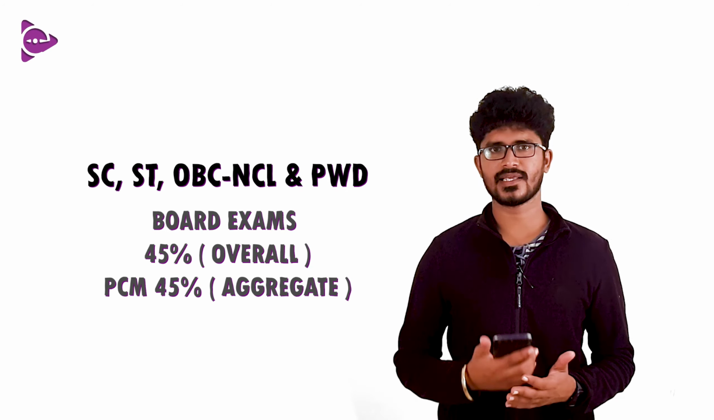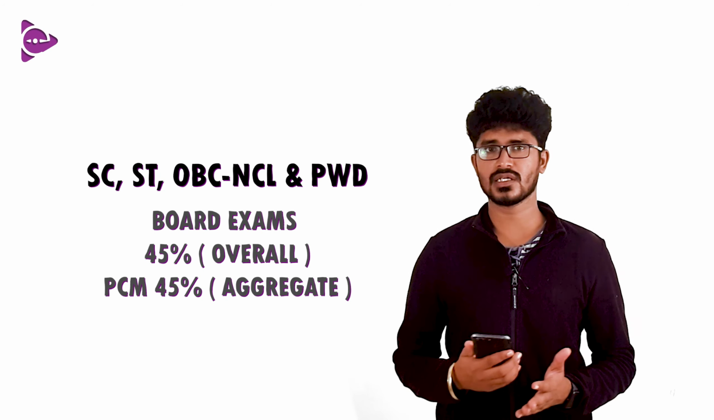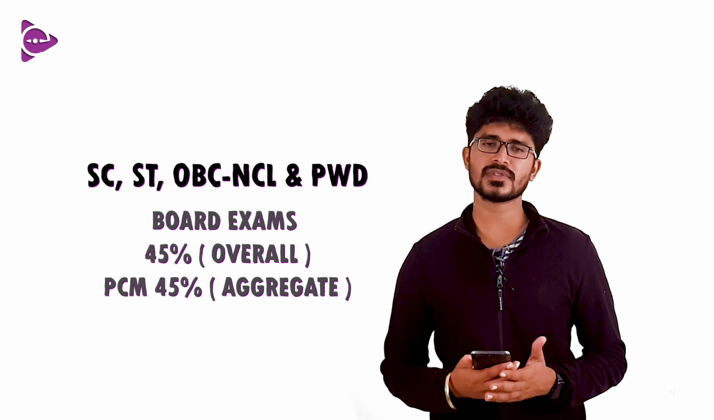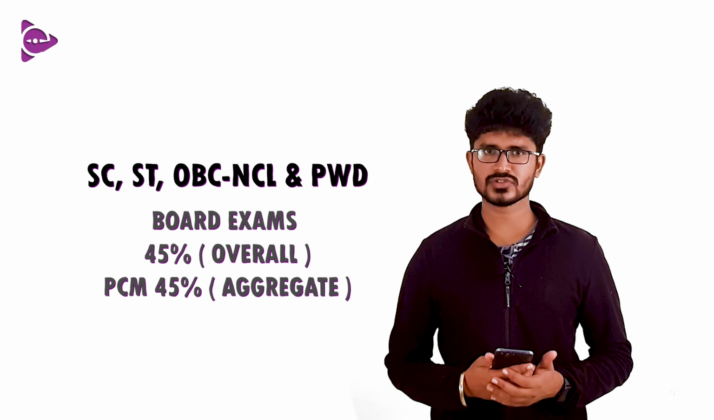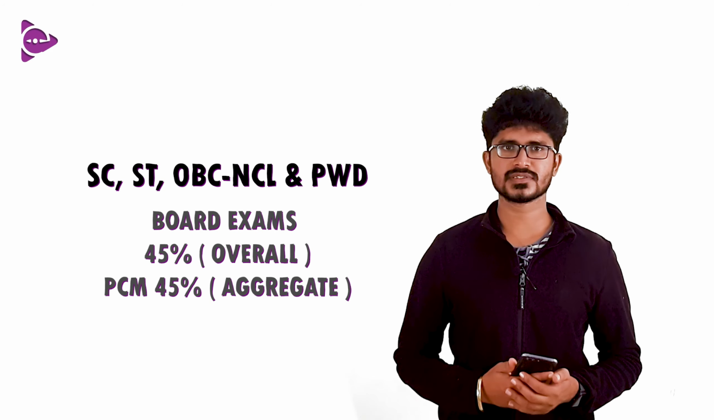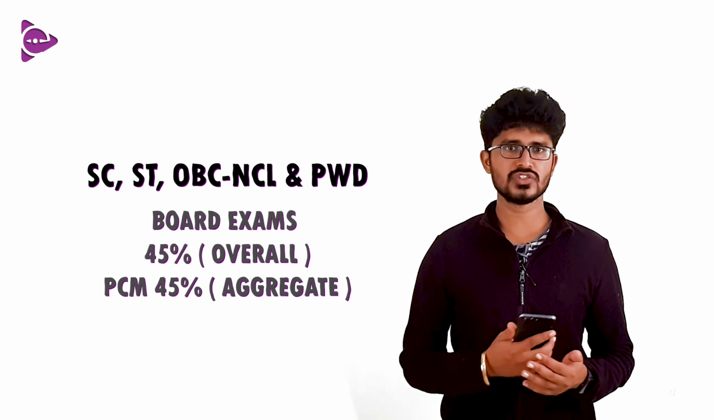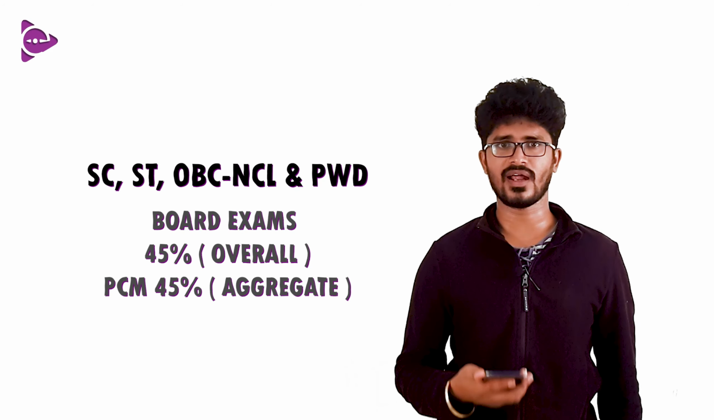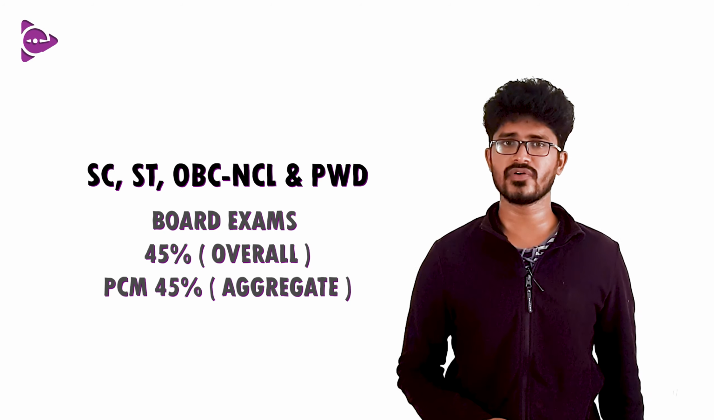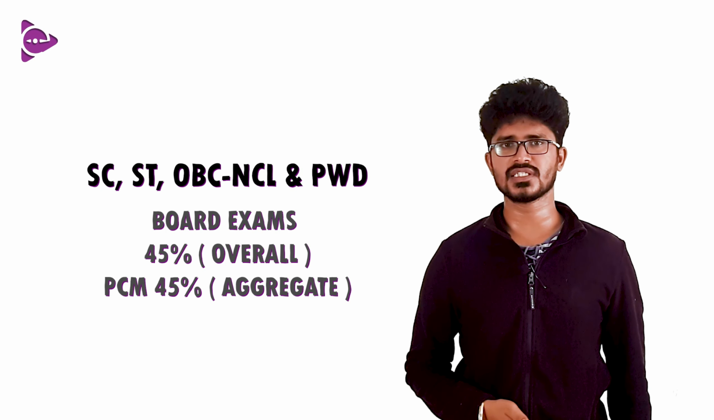Other students like SC, ST, OBC non-creamy layer and physically challenged students have a 5% relaxation. They have to score at least 45% overall in the board exams and 45% aggregate in physics, chemistry and math. This aggregate is not for an individual subject. Aggregate means you add physics, chemistry and math marks, divide by 300 and multiply by 100. You will get a percentage. If the percentage is more than 45 or 50, you are eligible. If you get less than that, you are not eligible.